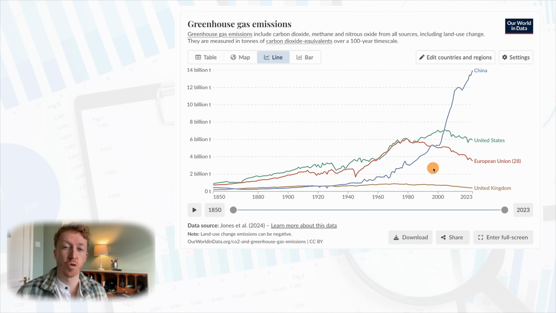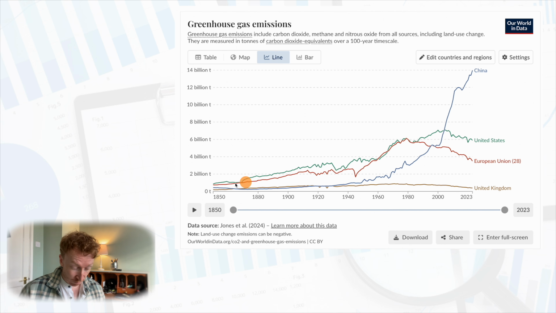The most striking piece of data that we can see on this chart is China. So we can see that from the years of 1850 until around approximately 1960, the amount of greenhouse gases emitted by China was relatively low.